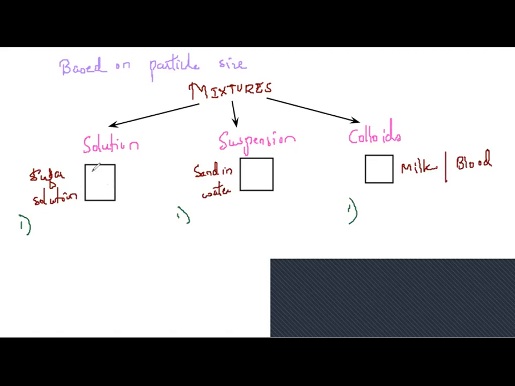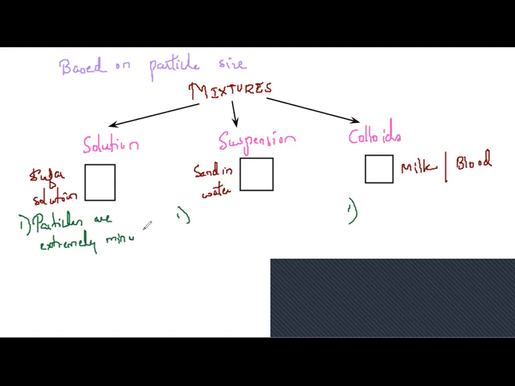Now see a solution. If you look at sugar dissolved in water, can you see the particles of the sugar? No. But when I say I cannot see the particles, does that mean the particles of the sugar are not present? Not at all. They are present. That's the reason sugar solution will taste sweet. Why are the particles not visible? Because particles are extremely small, extremely minute.